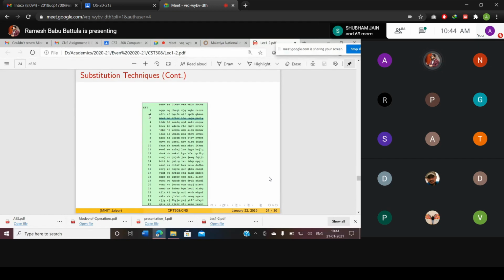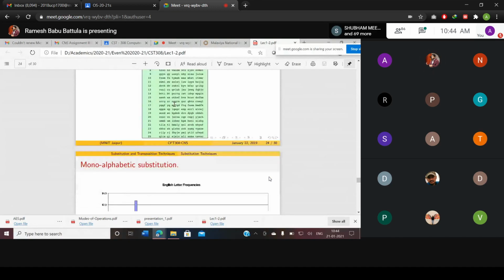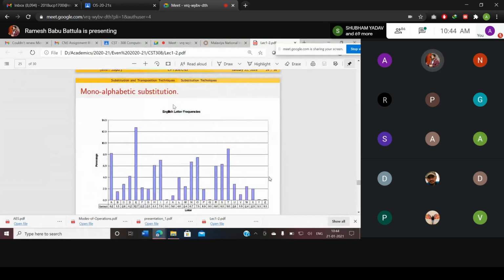What is the key here? The key is going to be 3. The key is going to be 3. So that's very easy. Nowadays it's not a good mechanism. That's why monoalphabetic substitution: instead of 4, why can't I use 5? Why can't I use 6? Why can't I use 7? Why can't I use 20? Even though you may do that, you are only performing a substitution technique.